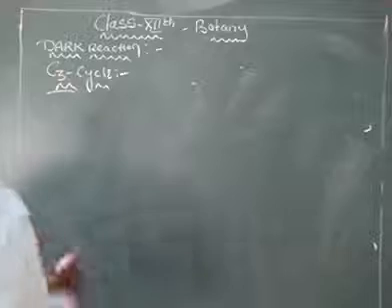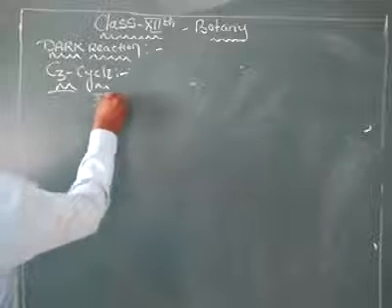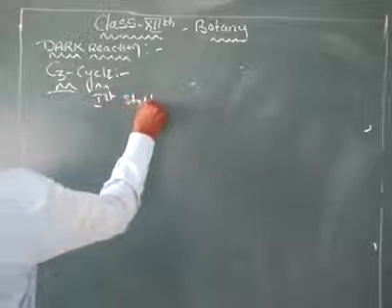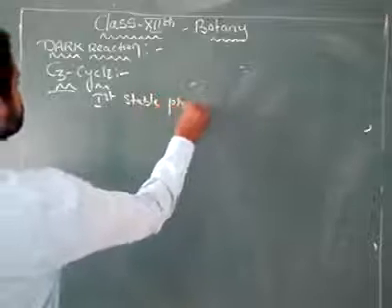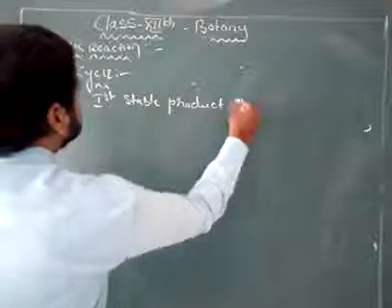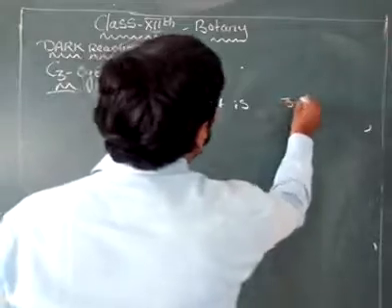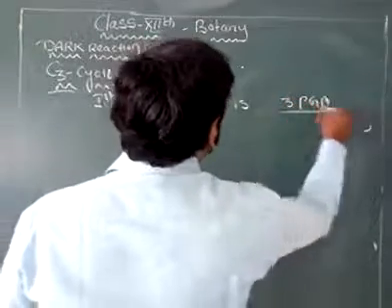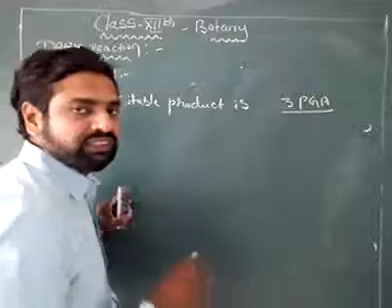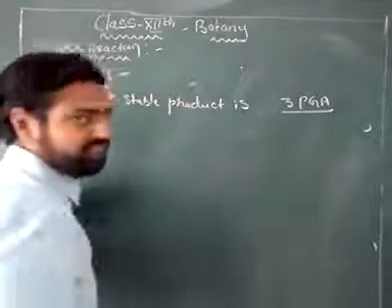So in the C3 cycle, the first stable product is 3-phosphoglyceric acid. As 3-phosphoglyceric acid has 3 carbons, the cycle is called the C3 cycle.